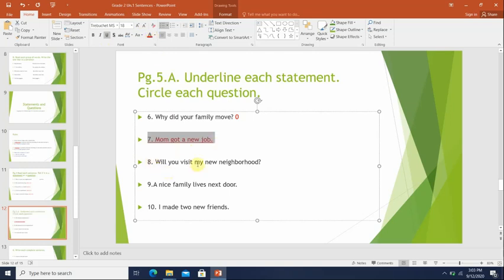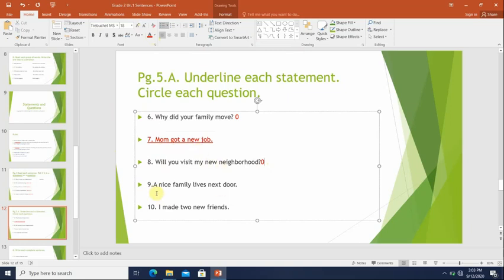Number 8. Will you visit my new neighborhood? This person is asking if his friend will visit the neighborhood, and at the end it ends with a question mark. So this is a question, and we will put a circle. So we will circle number 6 and number 8 because they're questions. Number 7 we underline because it's a statement.